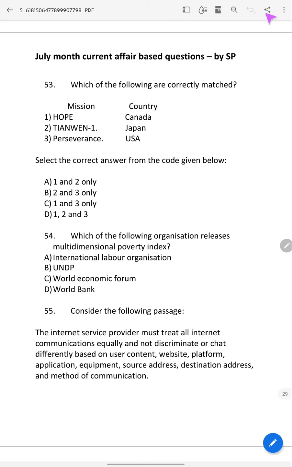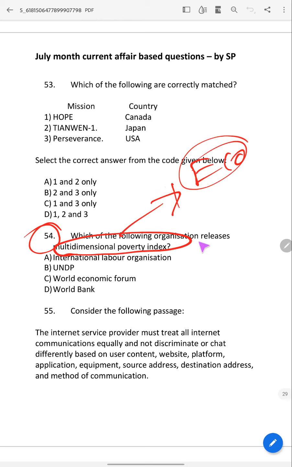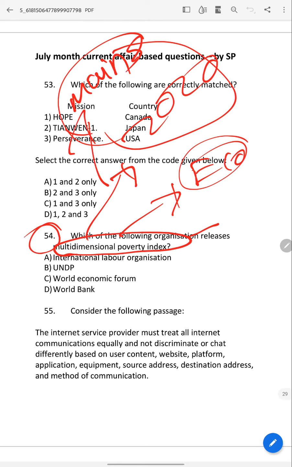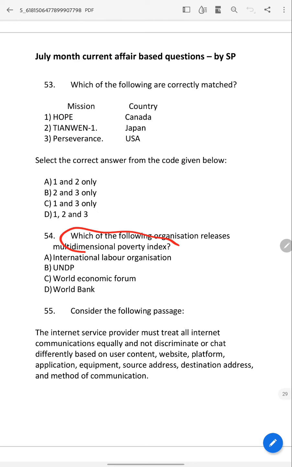Now the 54th question: which of the following organizations releases the multi-dimensional poverty index? See, multi-dimensional poverty index, definitely you should know, it is also in the economics book. They asked it in 2020 mains. Don't take it lightly. In 2020 mains, they asked about the multi-dimensional poverty index. So they may ask in prelims also. Who will release this? UNDP.